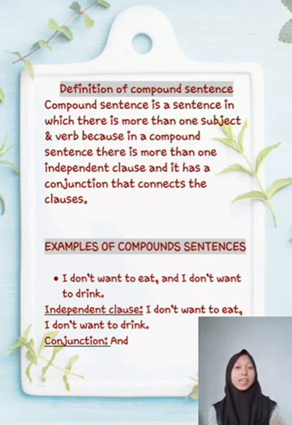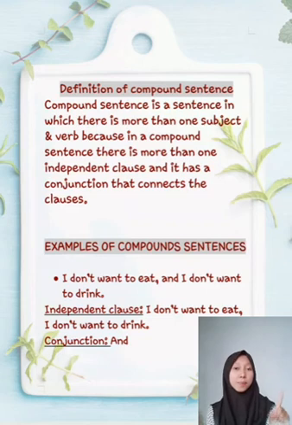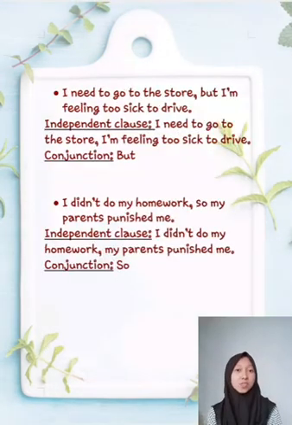In here, I don't want to eat and I don't want to drink are independent clauses and the conjunction is and. Okay, for the second, I need to go to the store but I'm feeling too sick to drive. In here, the independent clauses are I need to go to the store and I'm feeling too sick to drive. And the conjunction is but.